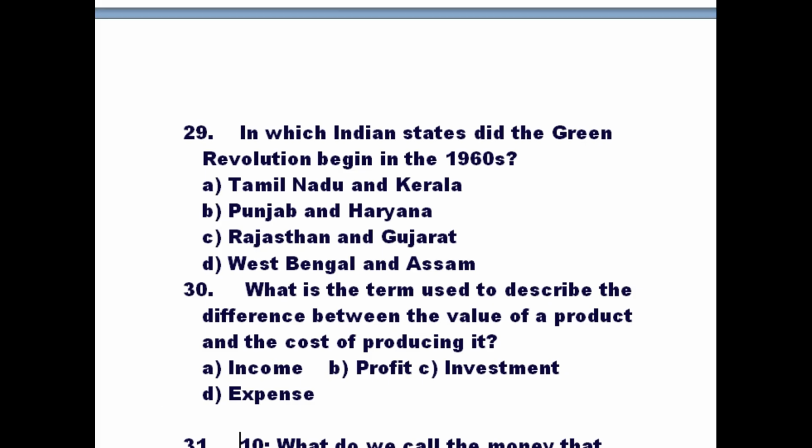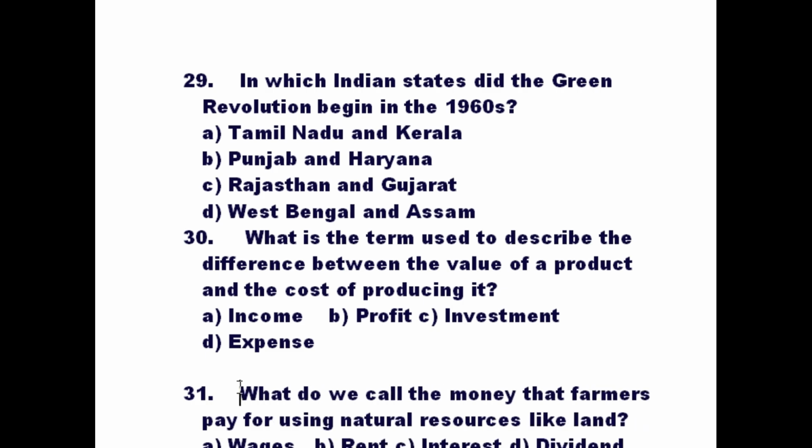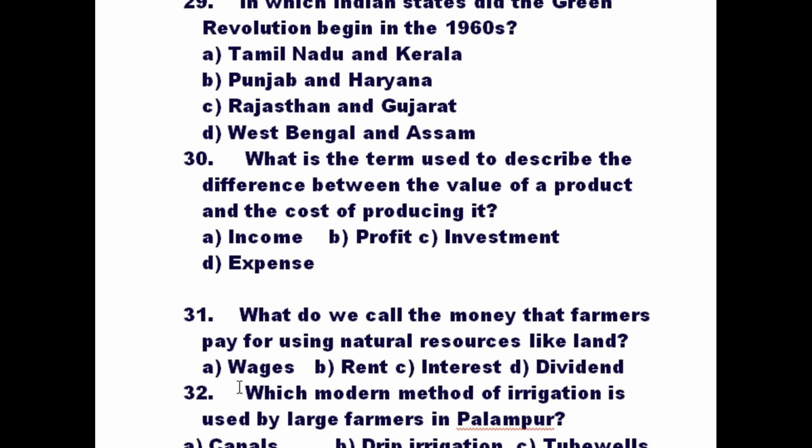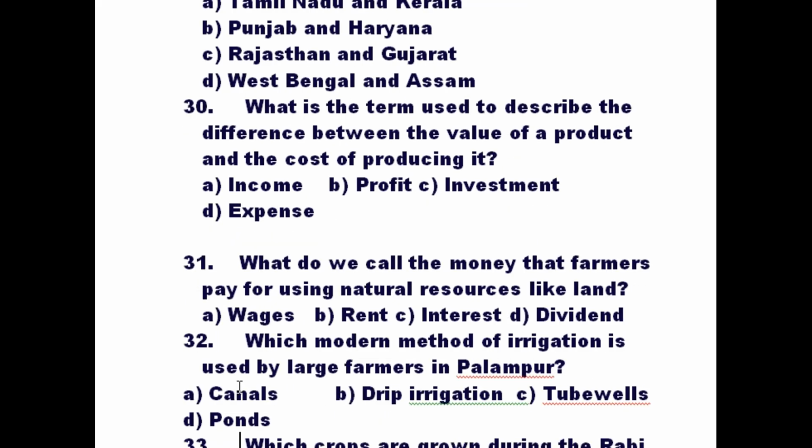Okay, the value of a product and the cost which comes in making it, manufacturing cost, value of the product and the cost of producing it. What is it called? What do we call the money that farmers pay for using natural resources?